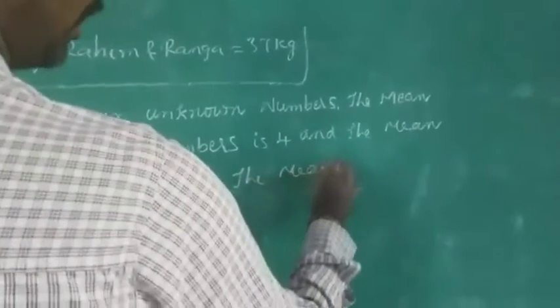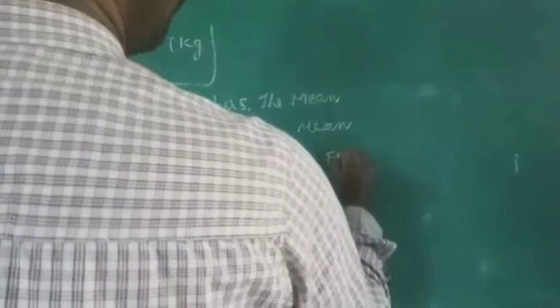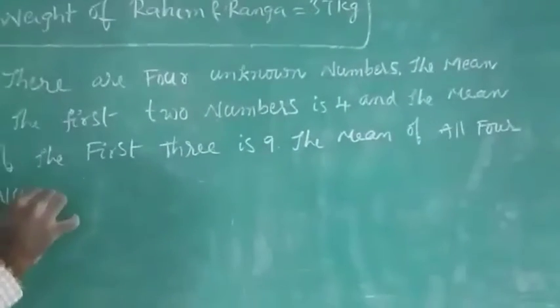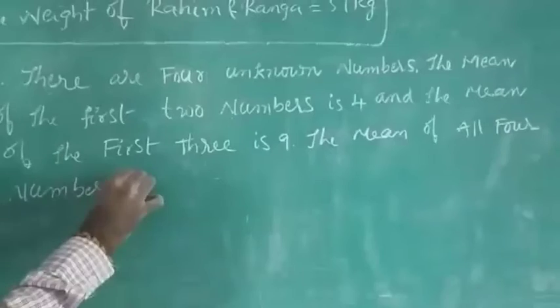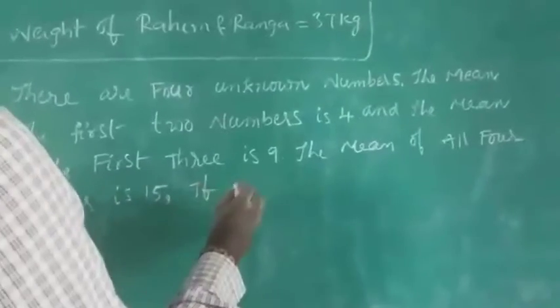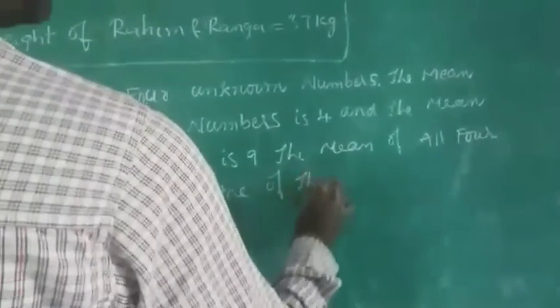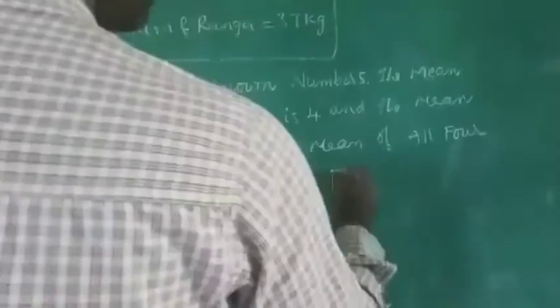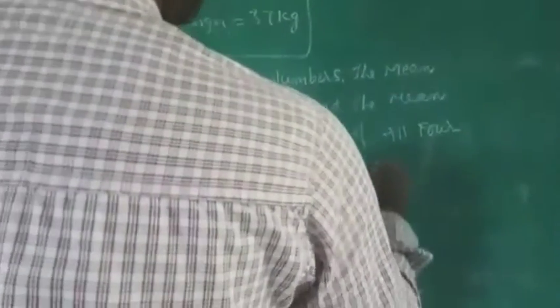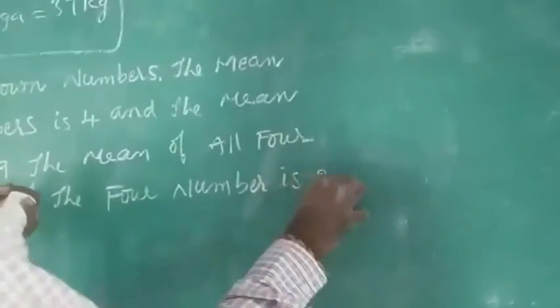The mean of all 4 numbers is 15. If one of the 4 numbers is 2.